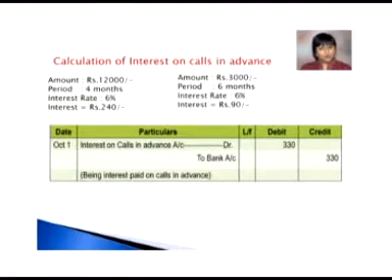In the second category, when we adjusted 3000 rupees towards the final call, it means that money was lying with the company for a period of 6 months. Interest rate as per Table A is 6%. So interest will be 3000 multiplied by 6 divided by 100 multiplied by 6 divided by 12. Total comes to rupees 90. So we are going to pay 240 rupees for 12,000 rupees and 90 rupees for 3,000 rupees received in advance. So the entry will be interest on calls in advance account debit to bank account with the amount 240 plus 90, means 330.